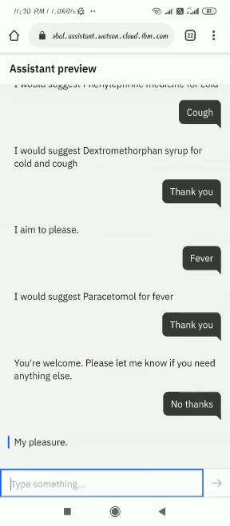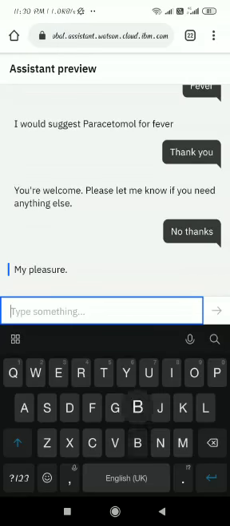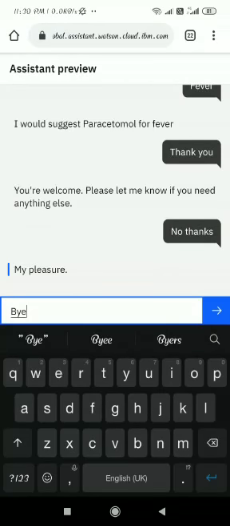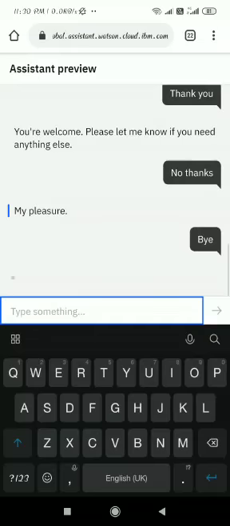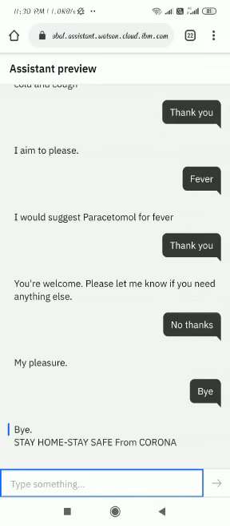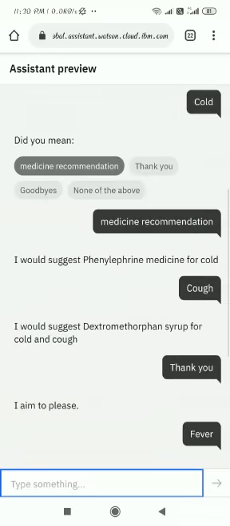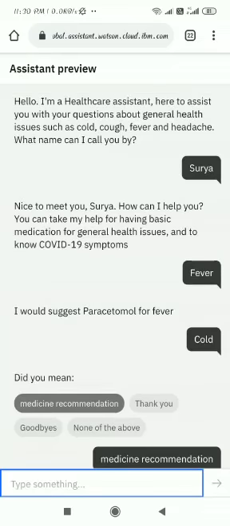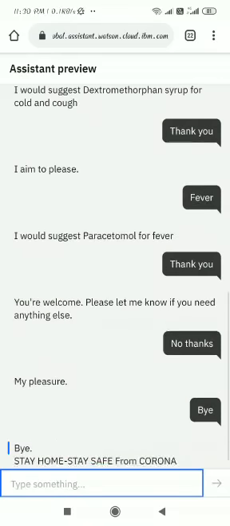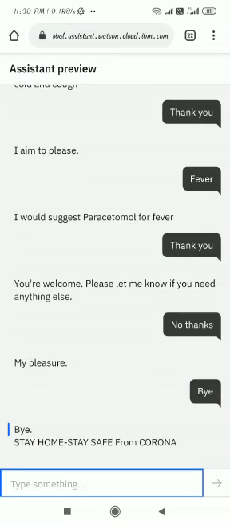Once the user has entered liquid food, the assistant directly assists with liquid food. After that, both greet each other with thank you, bye. So finally, I have given stay home, stay